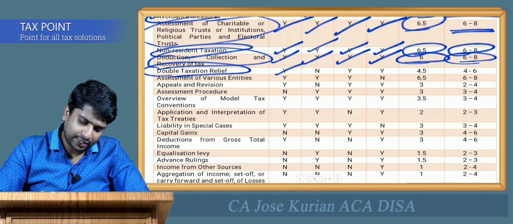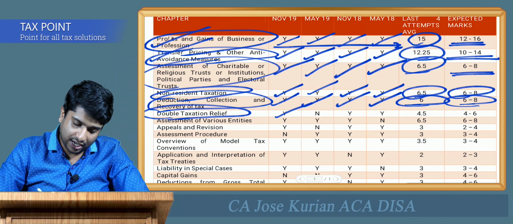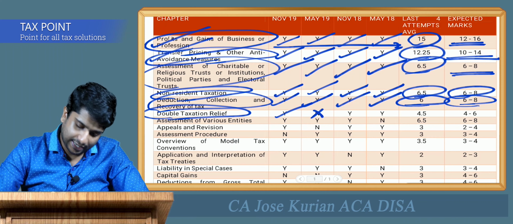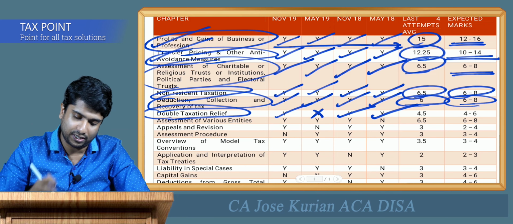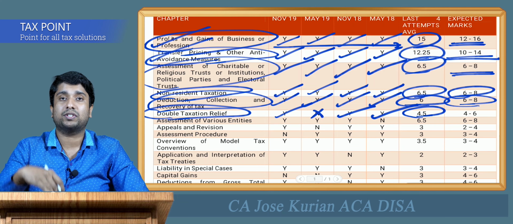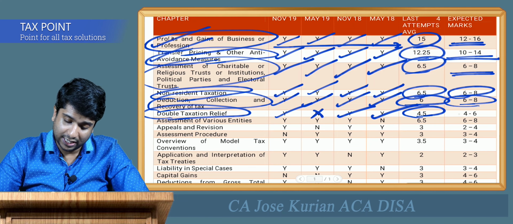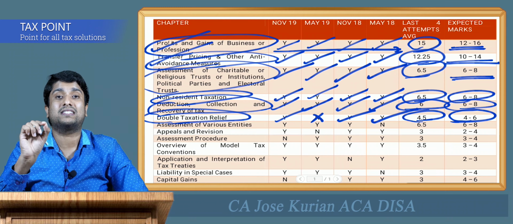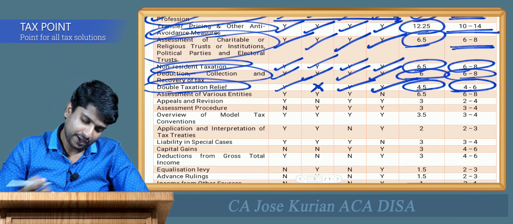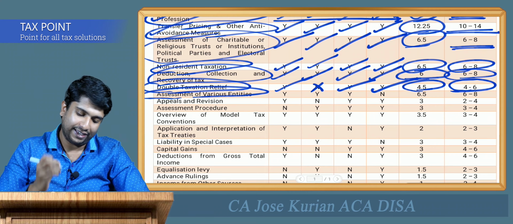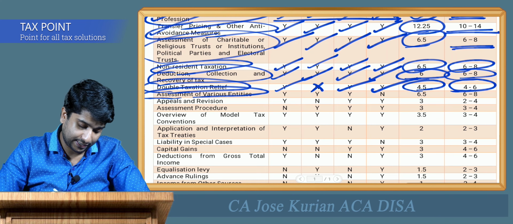As you can see, in November 19 they have asked, but in May 19 they have skipped. Then in November 18 and May 18 they have asked questions from this particular chapter. The average is around 4.5 and the expected marks are around 4 to 6 in the upcoming examination. Moving forward, assessment of various entities is the next chapter.